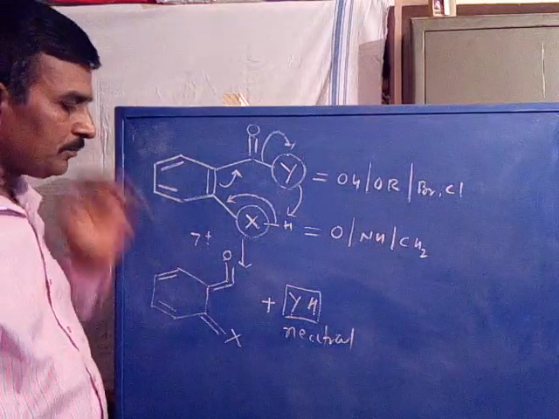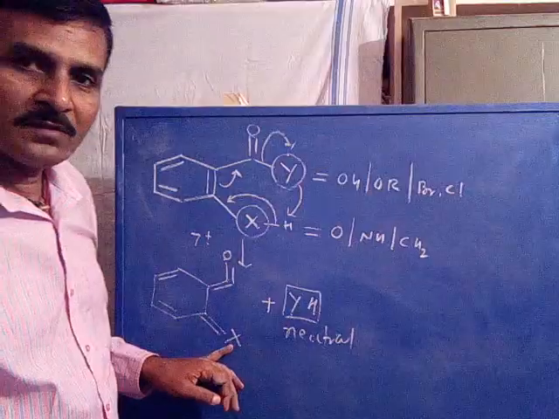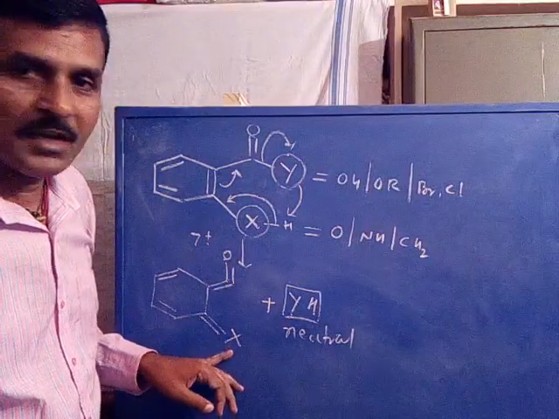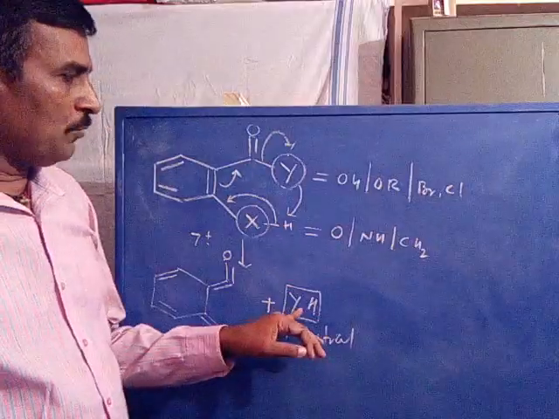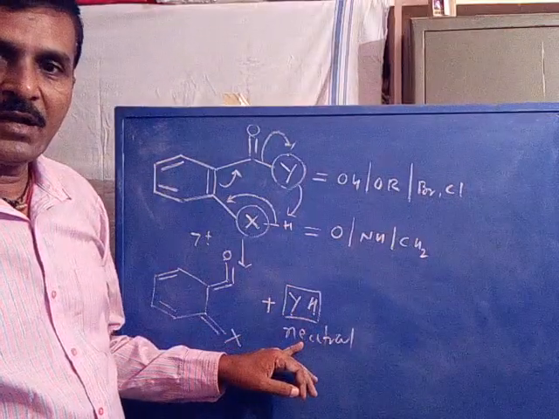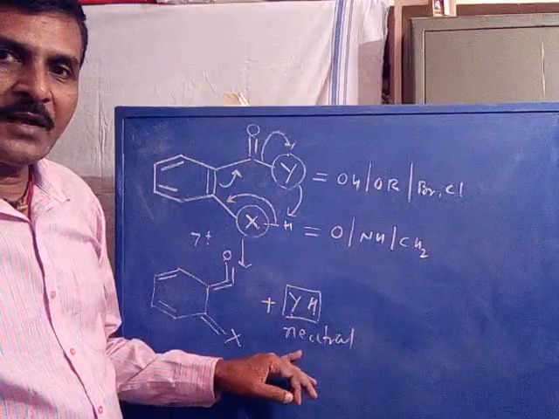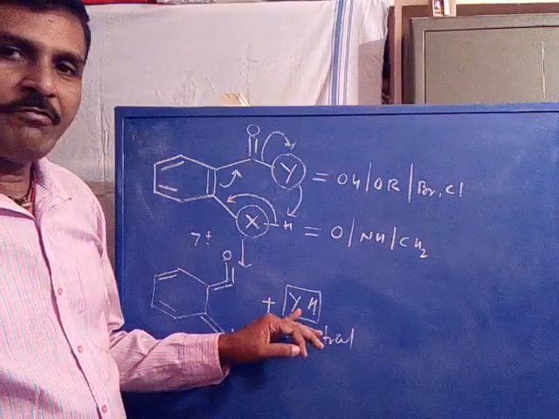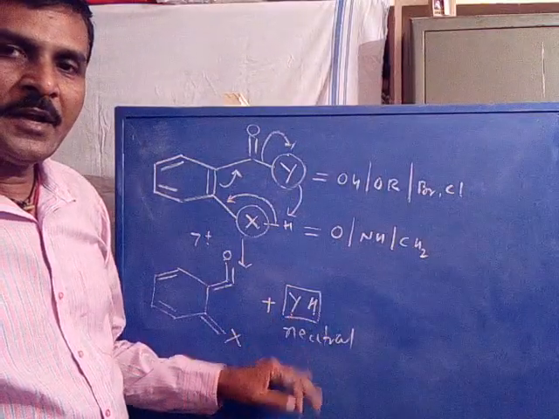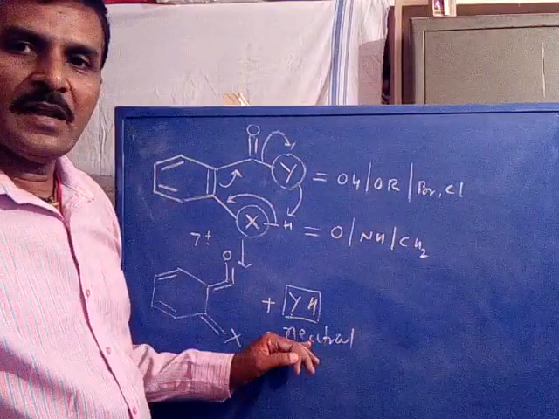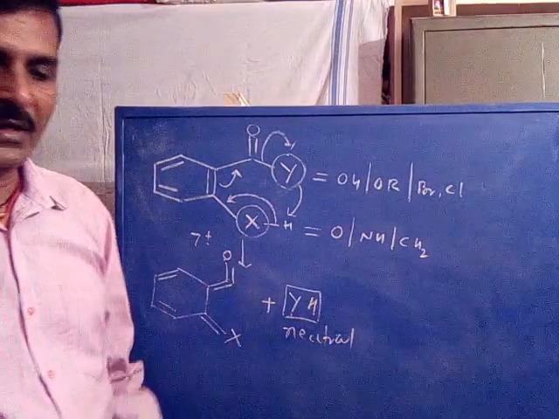Now if X is equal to oxygen, it may be NH or it may be CH2. Now Y is equal to OH, it is lost as water, a neutral. If Y is equal to OR, it is eliminated as alcohol, a neutral. If Y is equal to halogen, it is eliminated as hydrogen halide, a neutral. Is it clear? So this is called the ortho effect.